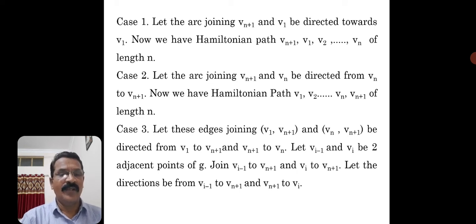So let Vi minus 1 and Vi be two adjacent points of G. So these are the two adjacent points of the directed graph G. Now we join Vi minus 1 to Vn plus 1 and Vi to Vn plus 1. Okay, then let the directions be from Vi minus 1 to Vn plus 1 and Vn plus 1 to Vi.